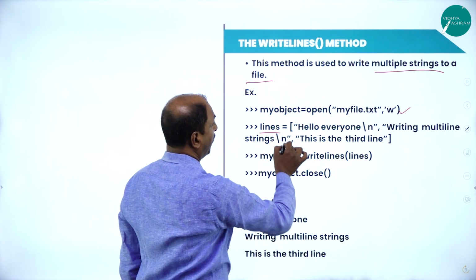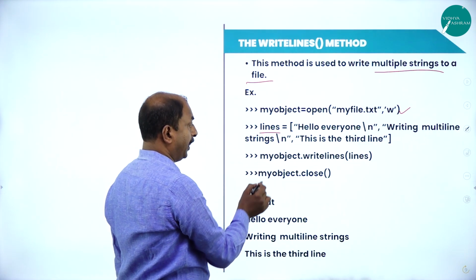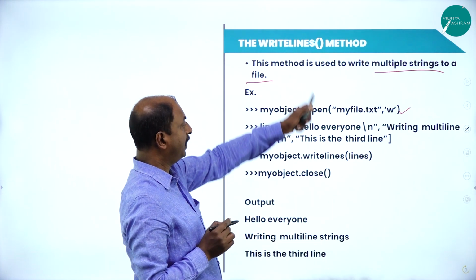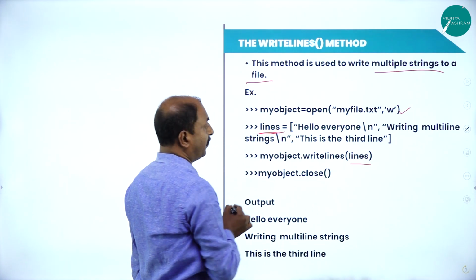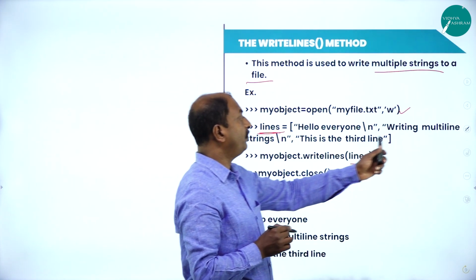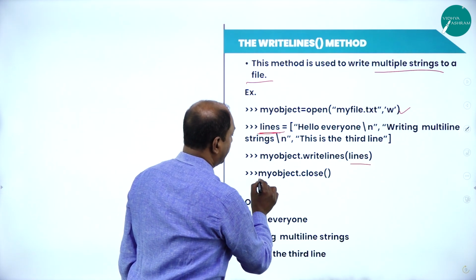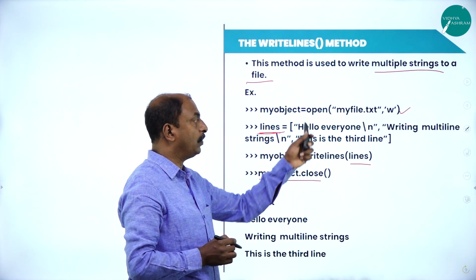These are the strings we are passing here. Accordingly, my object dot writelines. This is the method here, writelines, bracket lines. Here lines is the way we are storing the information in multiple lines. Next is my object dot close, as usual we are supposed to close the file which has been opened.